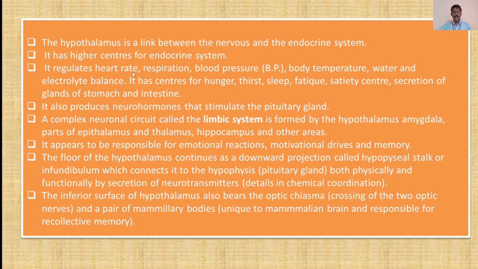It regulates the heart rate, respiration, blood pressure, in short BP, then body temperature, water and electrolyte balance. It has centers for hunger, thirst, sleep, fatigue, satiety center, then secretion of glands of stomach and intestine.